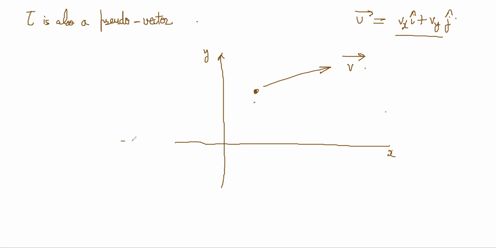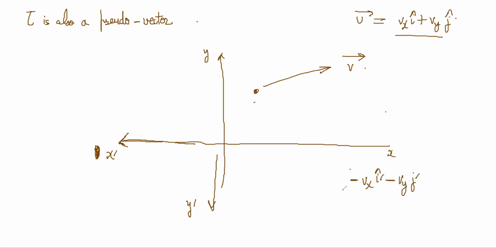What happens if you invert the axis? Suppose the new axis is like this, x dash, y dash. If you write the velocity in the new axis, the new velocity will be minus vx i cap and minus vy j cap.